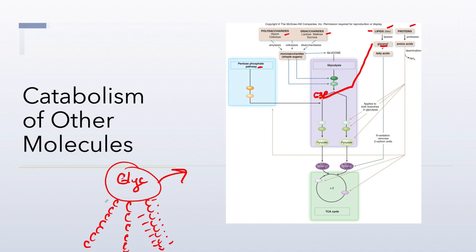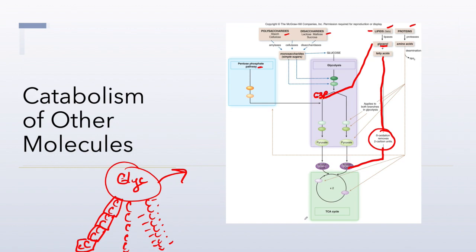Now that leaves behind these hydrocarbon tails, and these hydrocarbon tails will be broken down in a process known as beta oxidation into little 2-carbon units. And so all of these 2-carbon units, if we now follow the fatty acid line, will enter at the transition step and match up with acetyl-CoA.